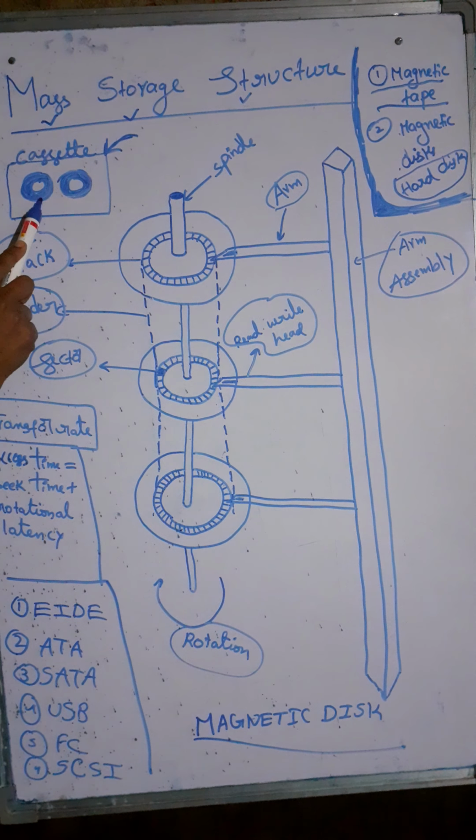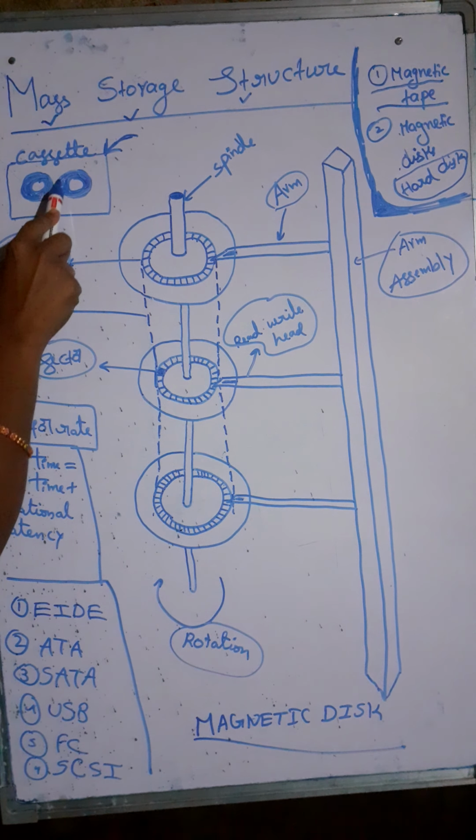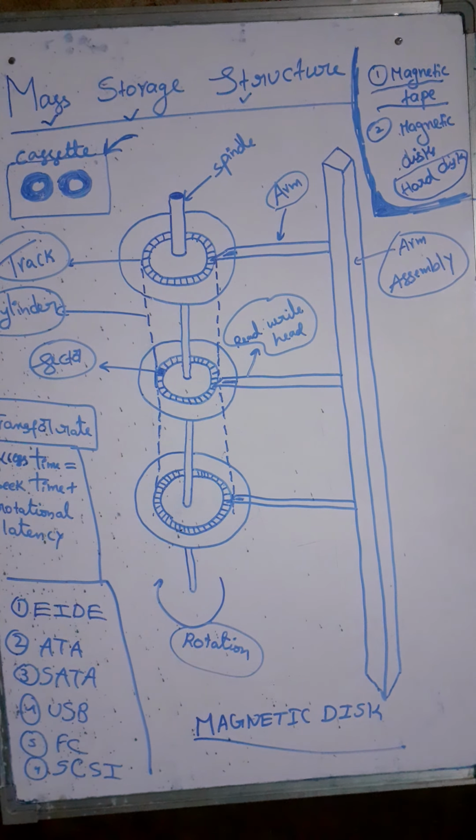By using magnetic tape also we can store a huge amount of data, but here access time is very large. So that's the reason generally we use magnetic tapes to store bulk amounts of data which are not required frequently. If you want to store data that is not used frequently, in that case we use magnetic tapes.